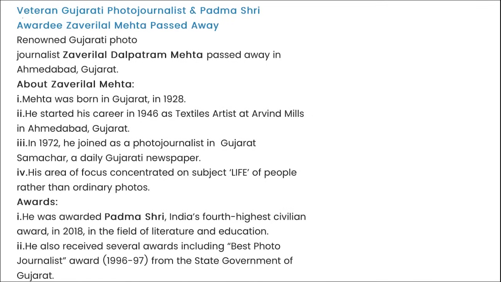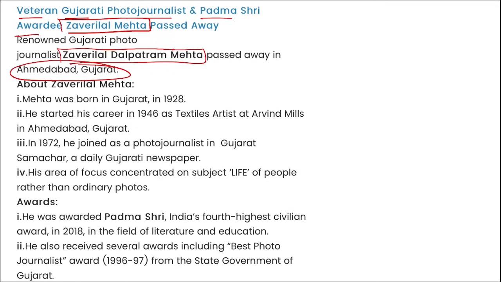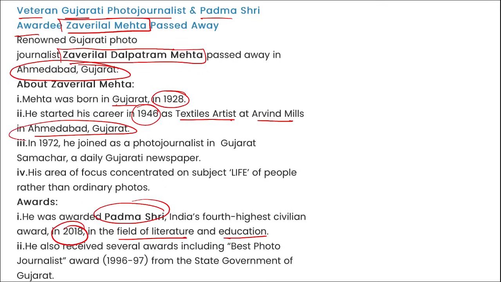Next, we are talking about a veteran Gujarati photojournalist and Padma Shri awardee Zaverilal Mehta. He also passed away recently, right? Zaverilal Dalpatram Mehta or Zaverilal Mehta ji recently passed away in Ahmedabad, Gujarat, right? He's a very famous photojournalist. He was also awarded the Padma Shri Award in 2018 in the field of literature and education, right? He was born in Gujarat in 1928. He started his career in 1946 as a textile artist at Arvind Mills in Ahmedabad, Gujarat, and in 1972 he joined Gujarat Samachar, a daily Gujarati newspaper, as a photojournalist.